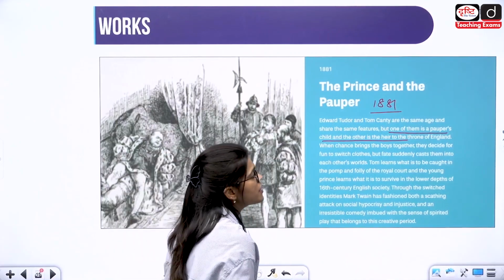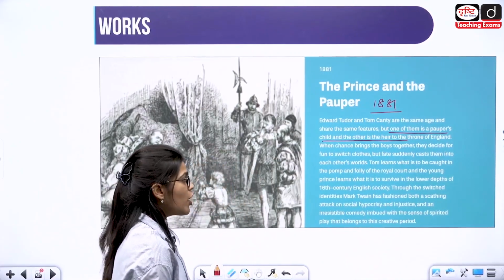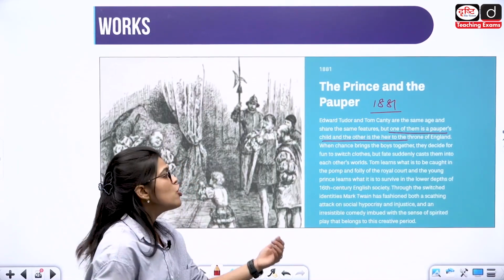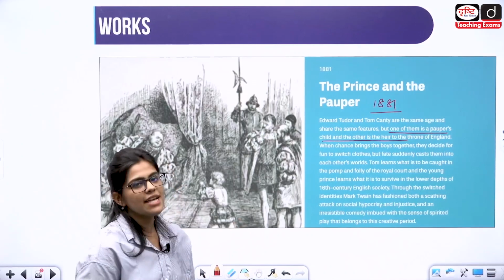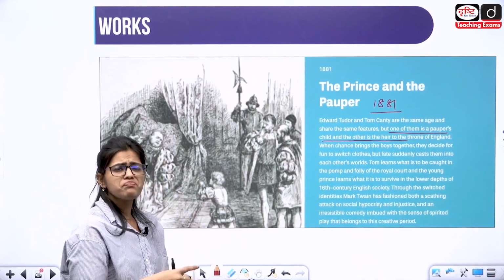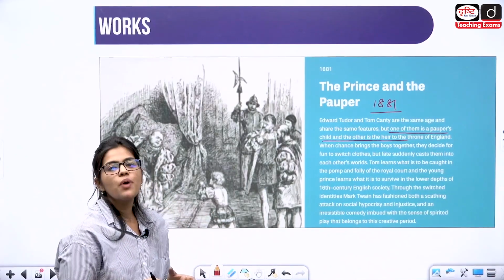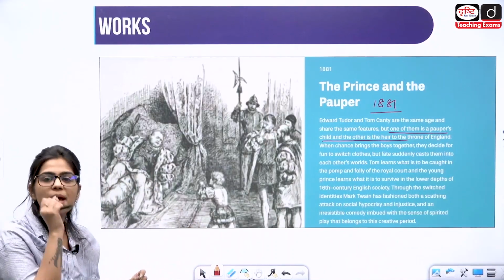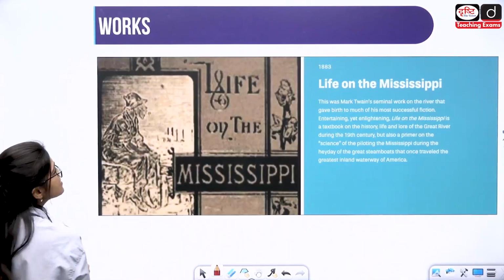So Tom learns what it is to be caught in the pomp and folly of the royal court, and the young prince learns how to survive in the lowest of the depths in 16th century English society. So here the social hypocrisy and the hardships of the people who are living there are the two most important themes that Mark Twain is going to exemplify in this work, The Prince and the Pauper.